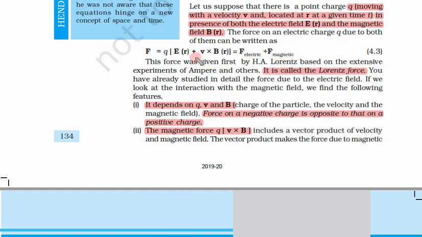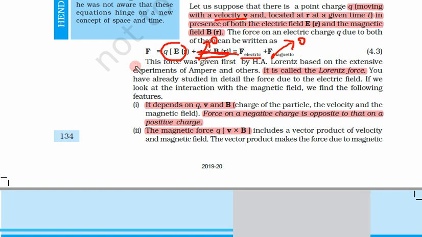Because if you put v equal to 0 here, this second term becomes 0 and the total force is only the electrostatic force. This force becomes 0. That's why we took only a charge that is moving.